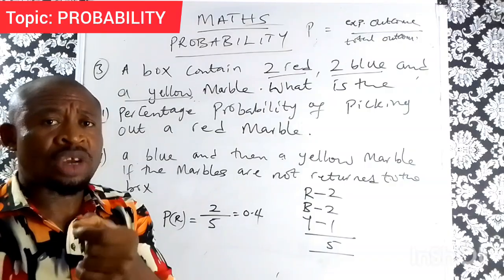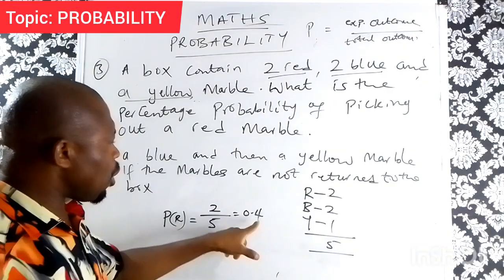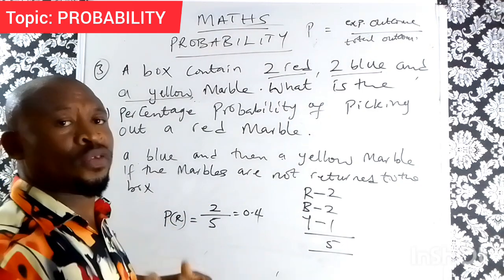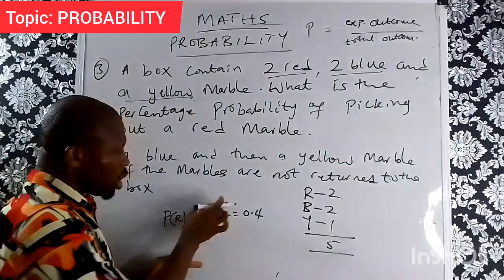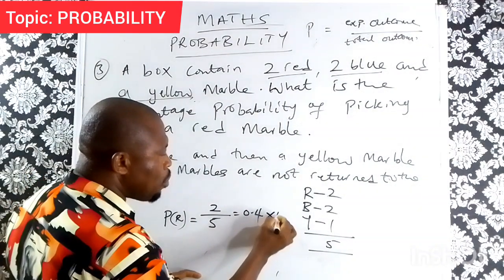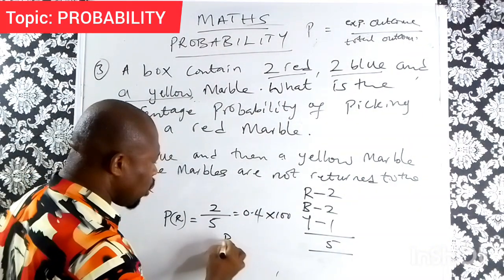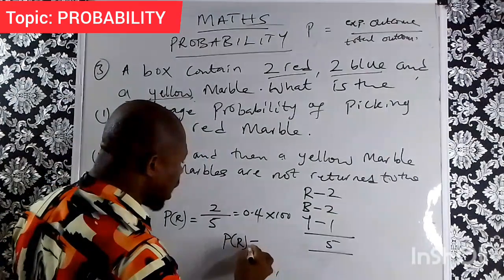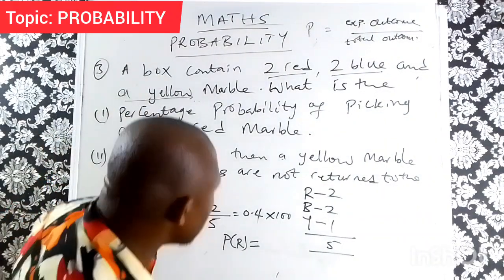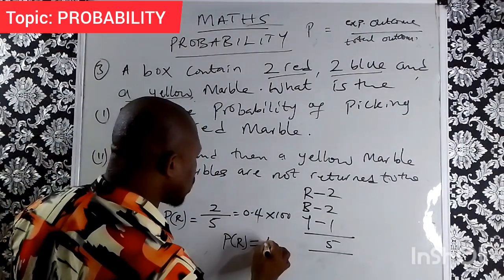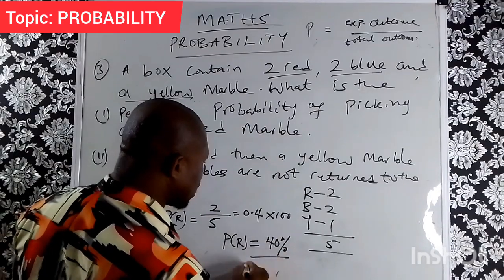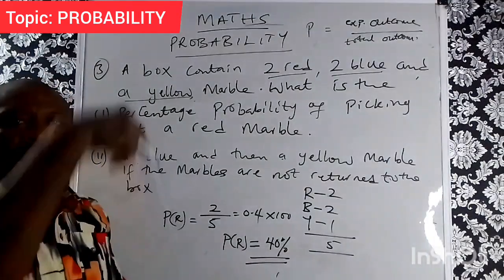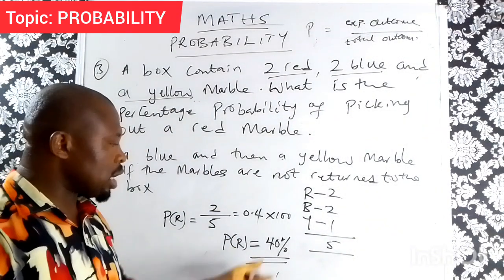Remember the question said percentage, so we multiply 0.4 by 100. Therefore the percentage probability of picking a red marble is 40%.